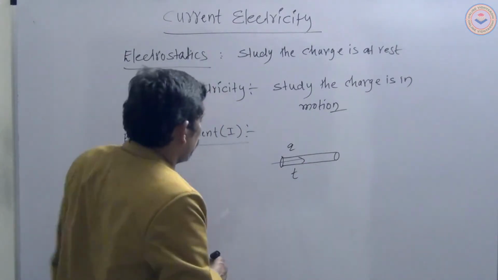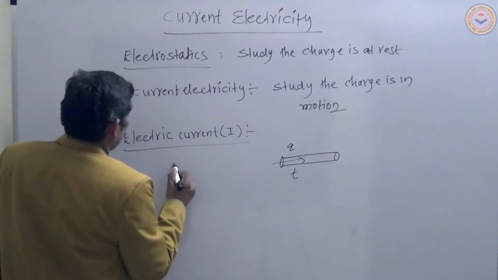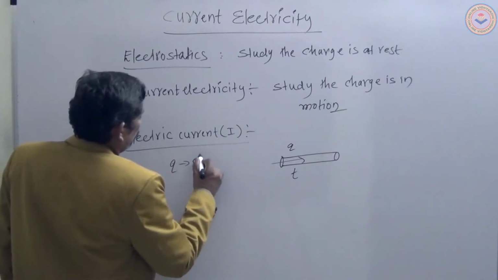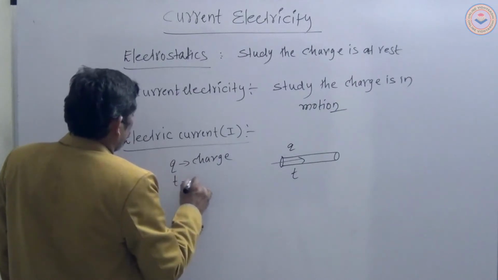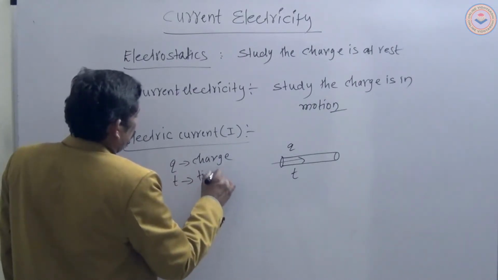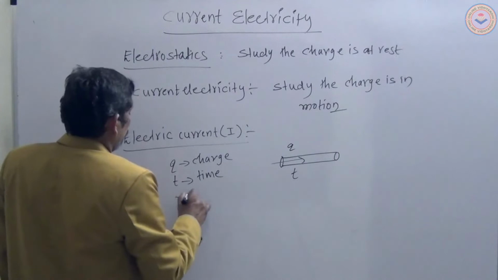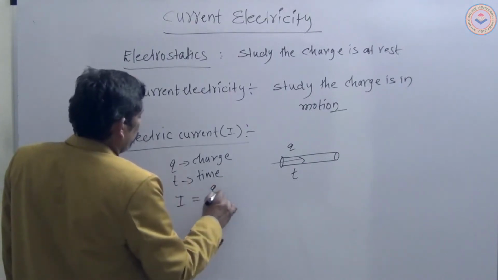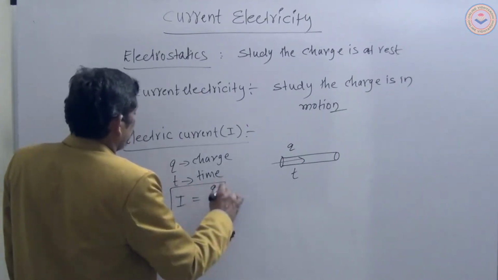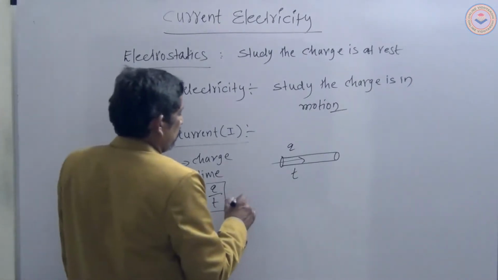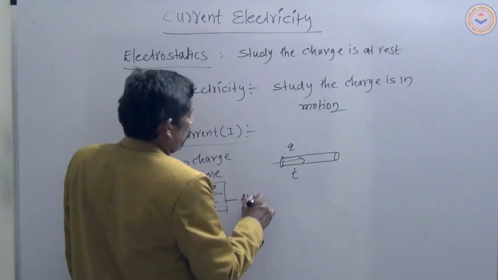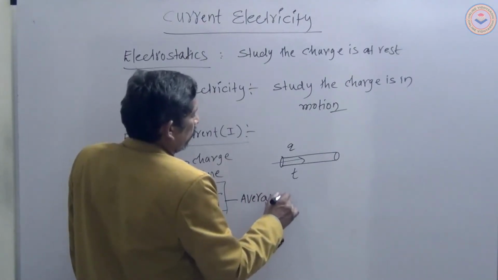This is the conductor. q is the charge and t is the time, then I is equal to q by t. This is the average current.